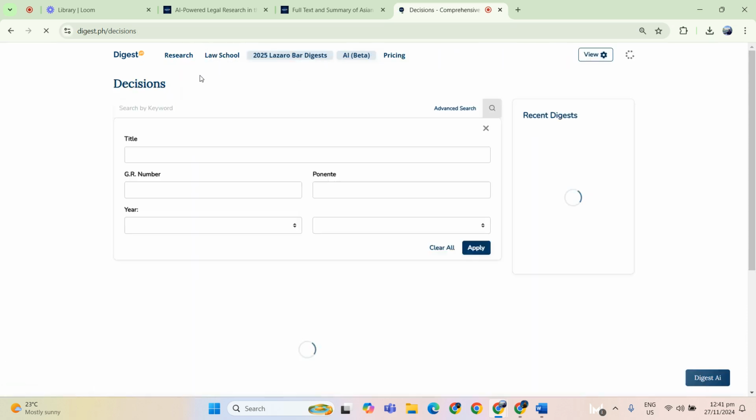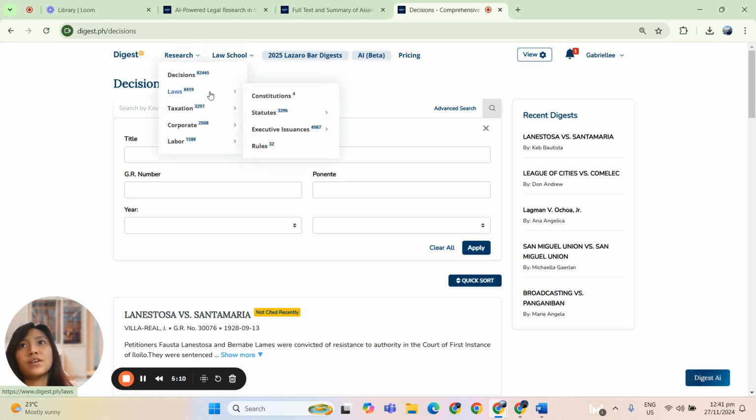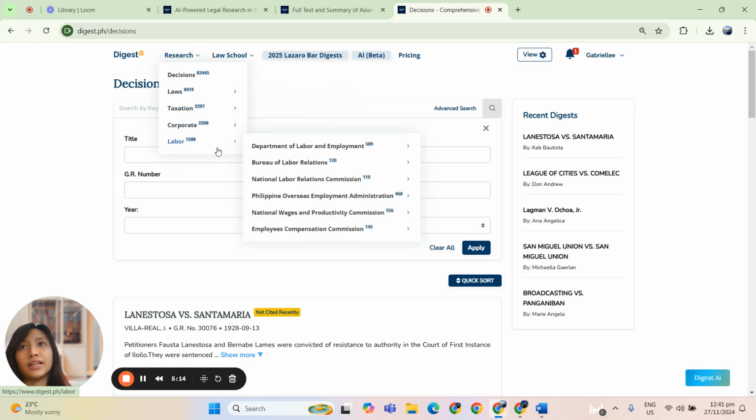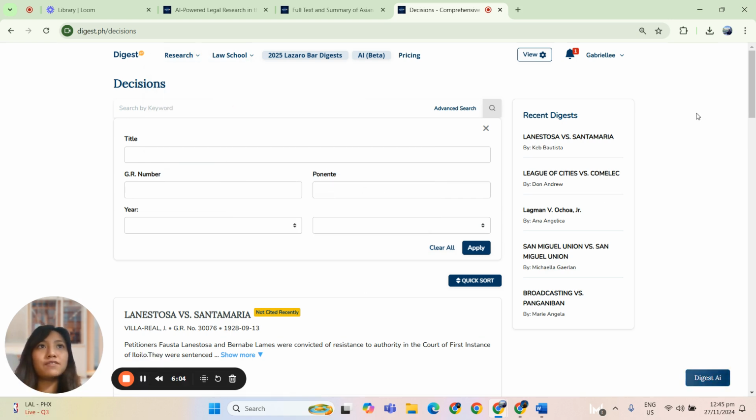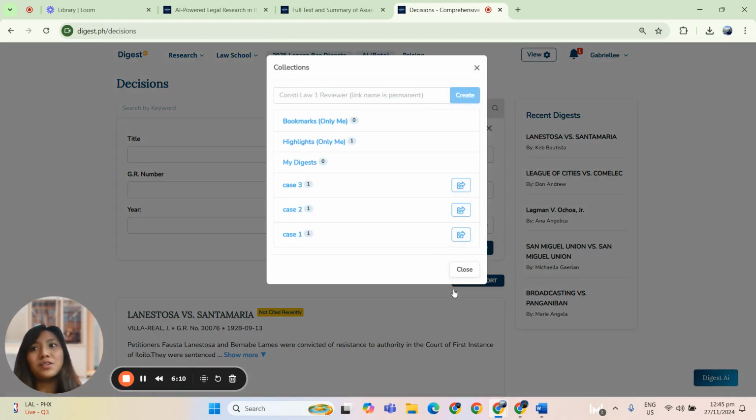Our legal research platform is comprehensive. So you can look at all the cases from 1901, search it here. Then we also provide different modules, like for laws, taxation, corporate, and labor. This platform is also accessible using mobile phones, so you can look into your collections while on the go.